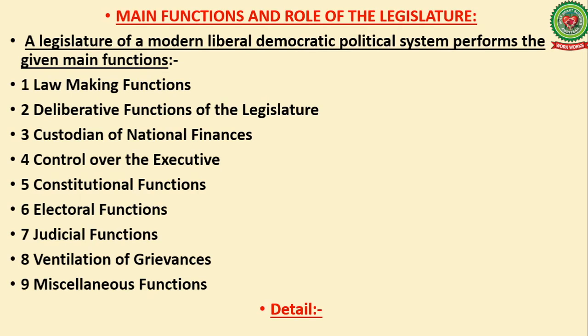The first is lawmaking function. As is clear from the name only, legislature, obviously the first main function is the lawmaking function. Then second is deliberative functions of the legislature. Then third is custodian of national finances. Fourth is control over the executive. Fifth is constitutional functions. Sixth is electoral functions. Seventh, judicial functions. Eighth, ventilation of grievances. And ninth is miscellaneous functions. Now, students, I am going to discuss each function in detail.